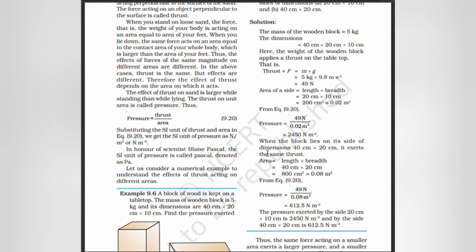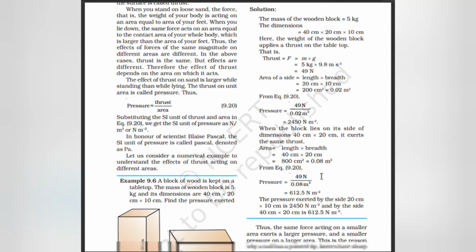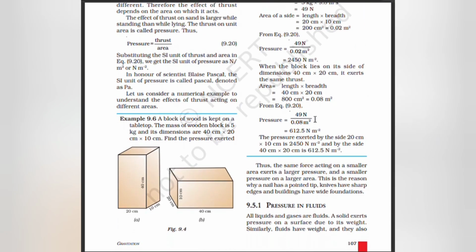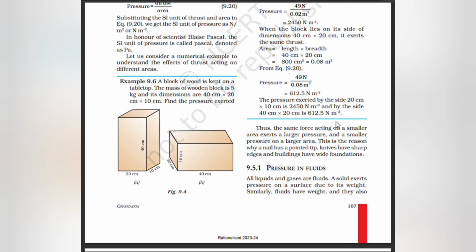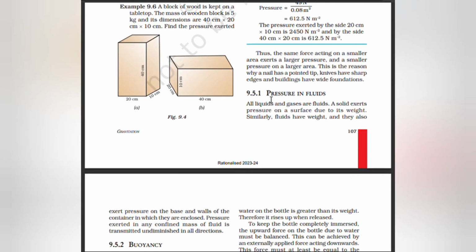When the block lies on the side of dimension 40 into 20, it exerts the same thrust. Area equals length into breadth, 40 into 20, which is 0.08 meter square. Pressure equals 49 Newton by 0.08 meter square, which is 612.5 Newton per meter square. Thus, the same force acting on a smaller area exerts a larger pressure, and a smaller pressure on a larger area. This is the reason why a nail has a pointed tip, knives have sharp edges, and buildings have wide foundations.